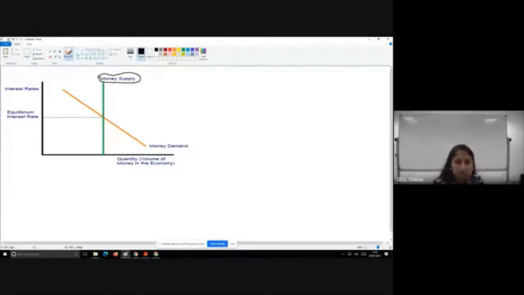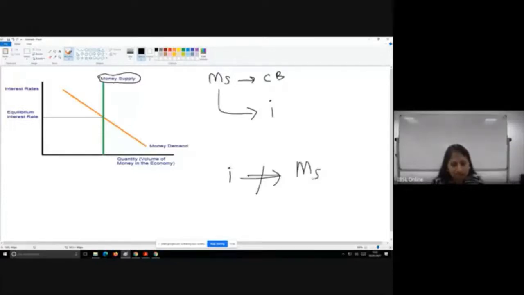What I'm telling you is that because money supply is controlled by the central bank, money supply causes the change in interest rate. Just because interest rate changes, it doesn't create an impact on money supply. All right. A change in I doesn't cause a change in MS. It's the change in MS that causes a change in I.